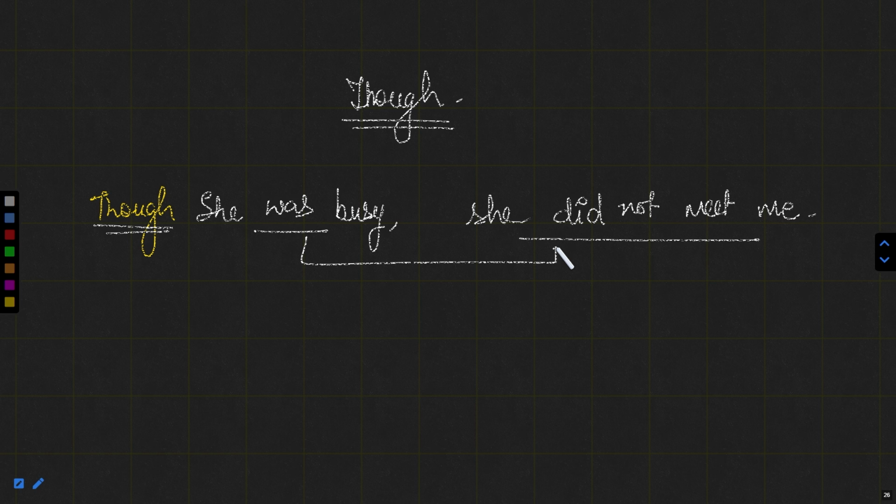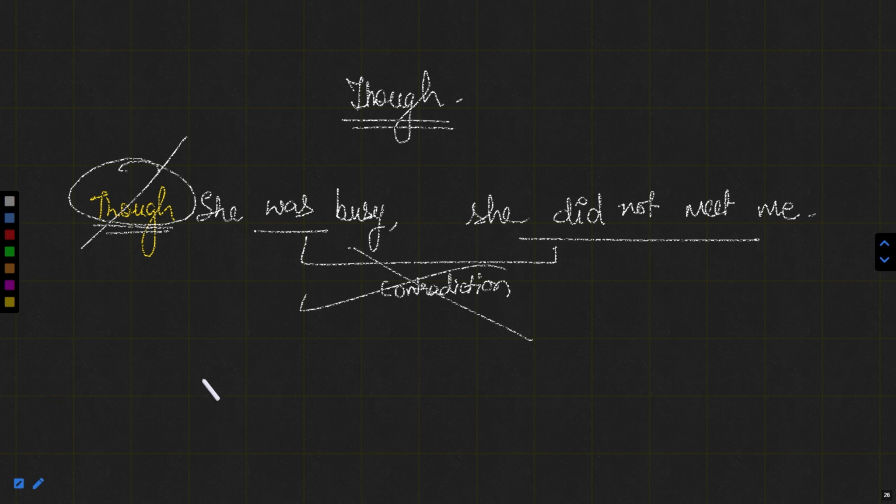But these two statements are not making any contradiction. And if they are not making any contradiction, we cannot use the word though. But if I write the sentence like, she was busy, she met me.